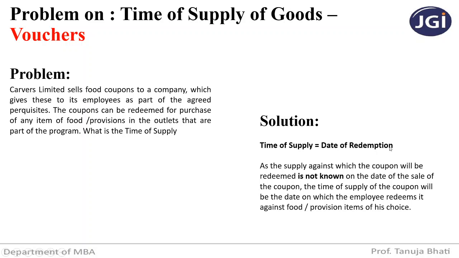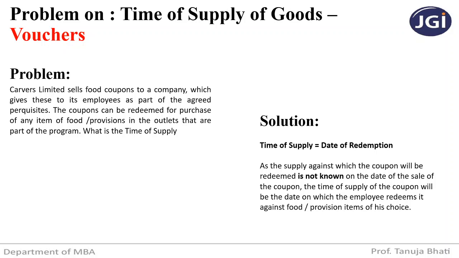See, a food coupon is nothing but a voucher. Now why? Because as the supply against which the coupon will be redeemed is not known on the date of sale of the coupon, the time of supply of the coupon will be the date on which the employee redeems it against the foods or provision items of his choice. Here Carver's Limited doesn't know what food item or what provision facilities are going to be redeemed by the employees.